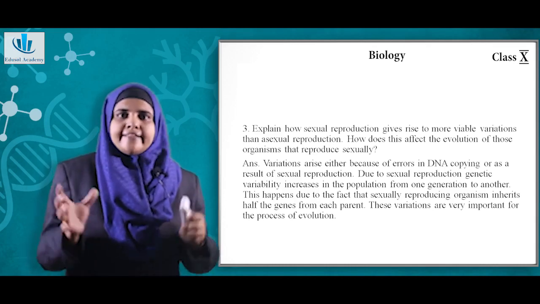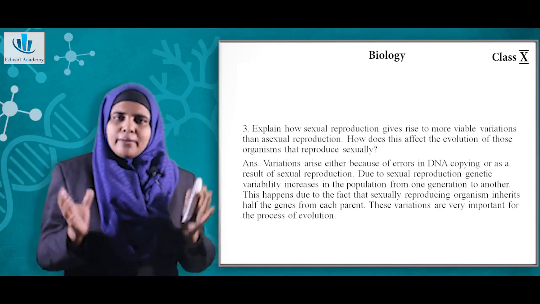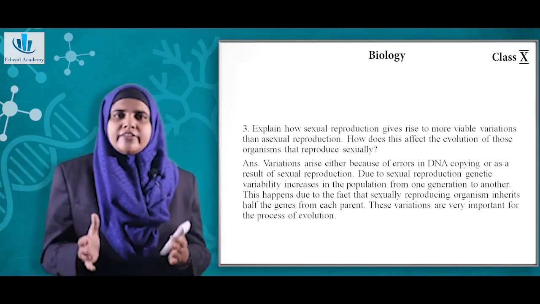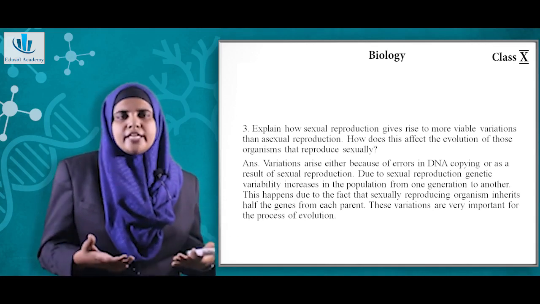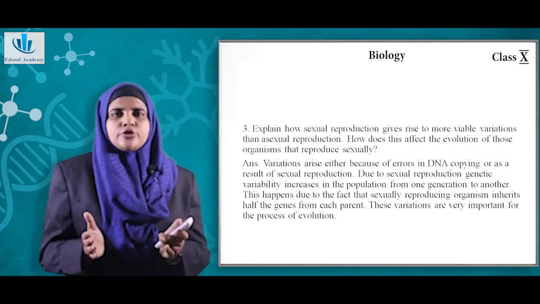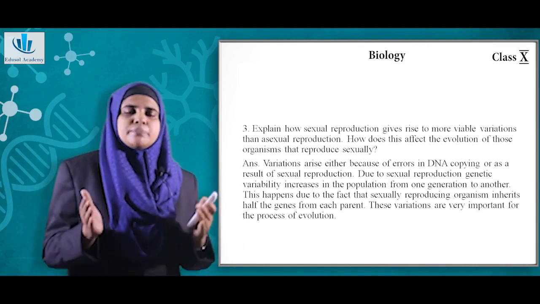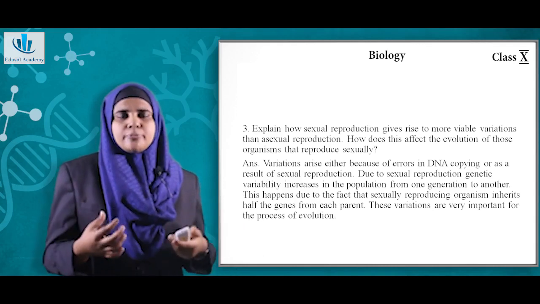So ideally this amoeba produces identical daughter cells. But these daughter cells even will have variation because there are some errors happening during the process of DNA copying.